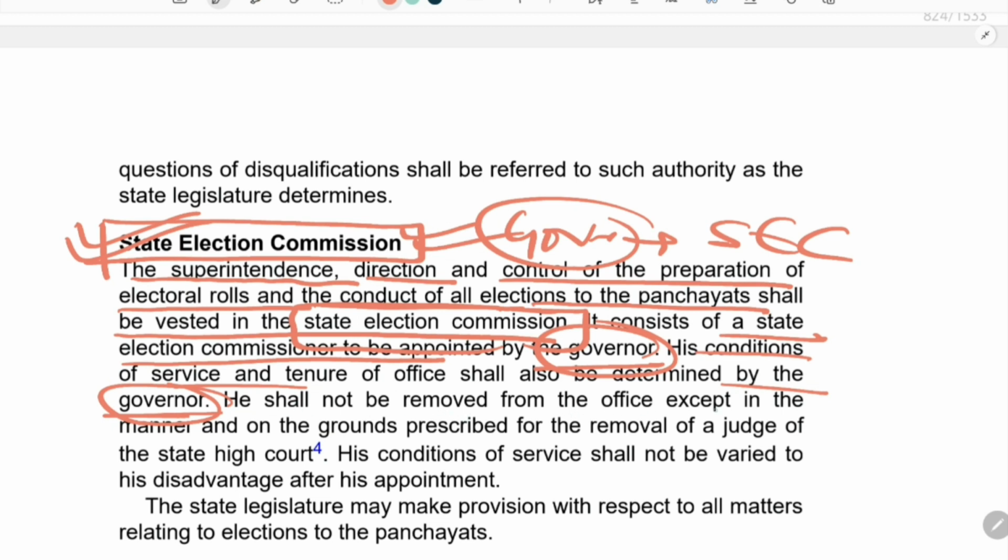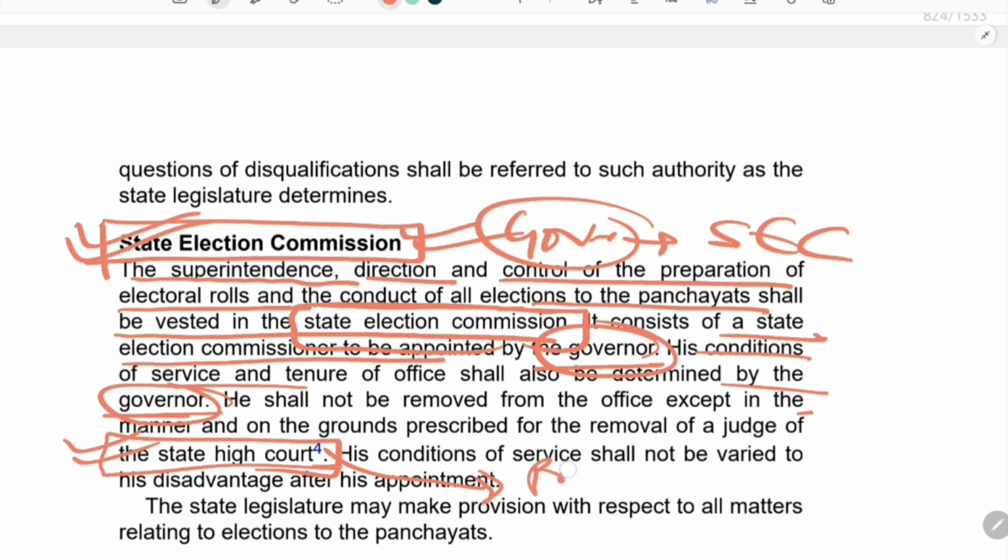He shall not be removed from the office of state election commissioner except in the manner and on the grounds prescribed for the removal of a judge of high court. So his removal is similar to the removal of a judge of high court, and we all know that a judge of high court is removed